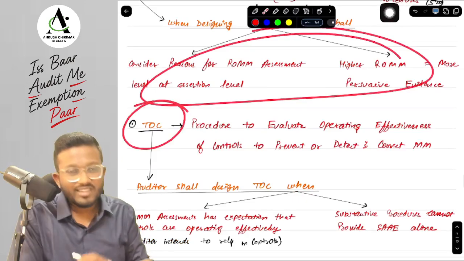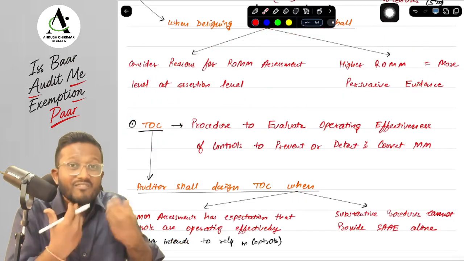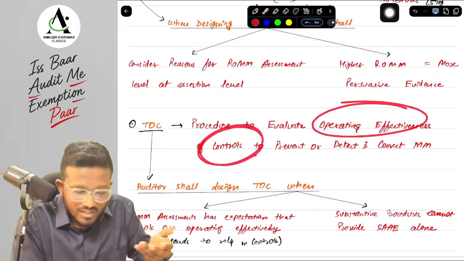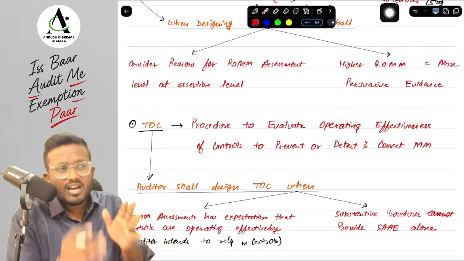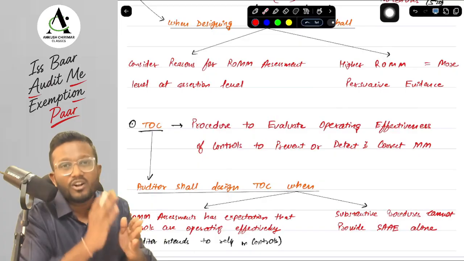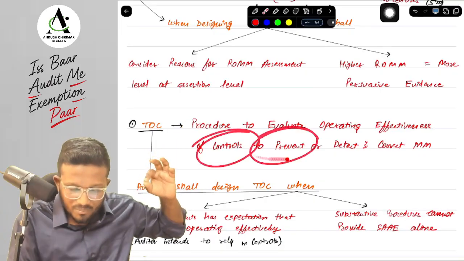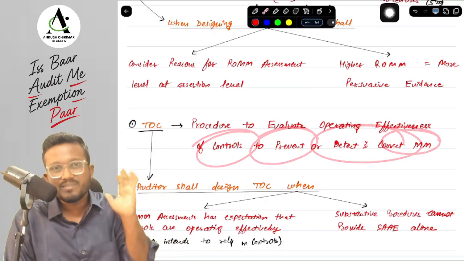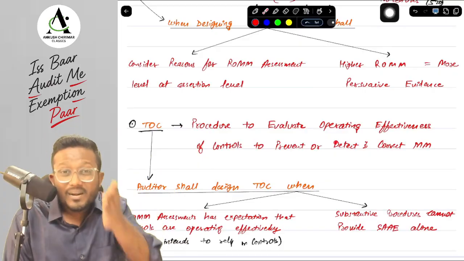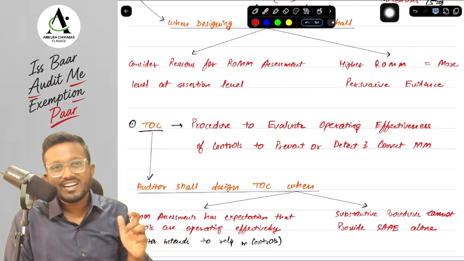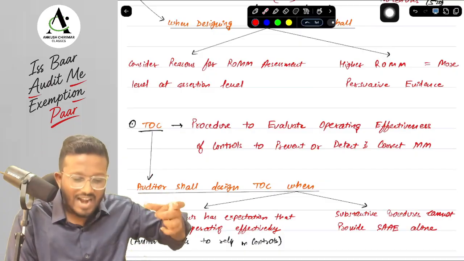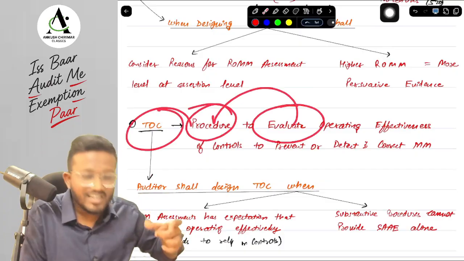Next is what, sir? Now let's talk about TOC. TOC is basically while evaluating the operating effectiveness of the controls. Operating effectiveness, which means the objective of the control is getting fulfilled or not. What is the objective of the control that we have discussed in SA 265? The objective of the control is to prevent the misstatement or to detect and correct the misstatement. So whether the control is operating effectively in preventing or detecting and correcting the misstatements, we have to evaluate that, and the process of evaluating this is called the test of controls.